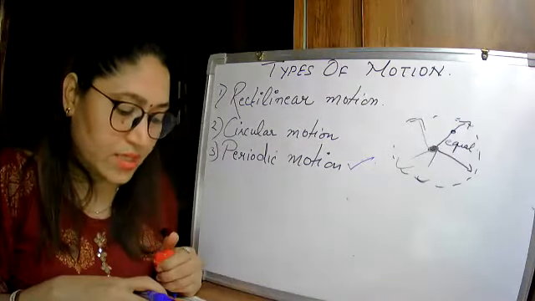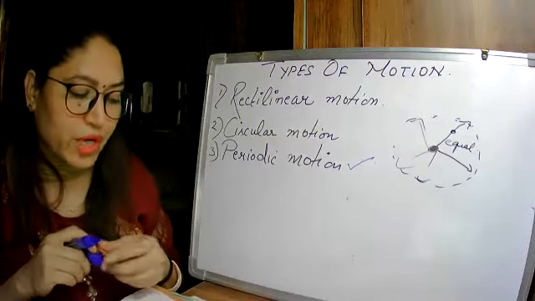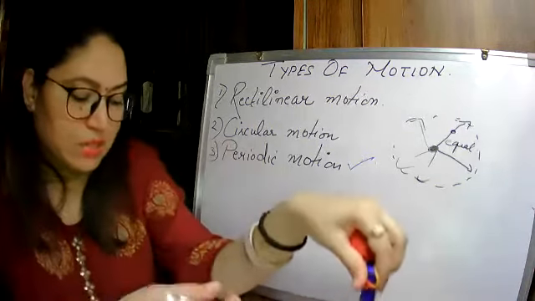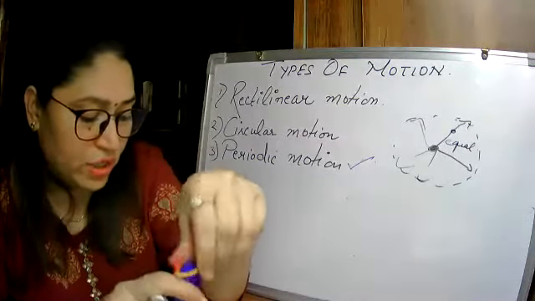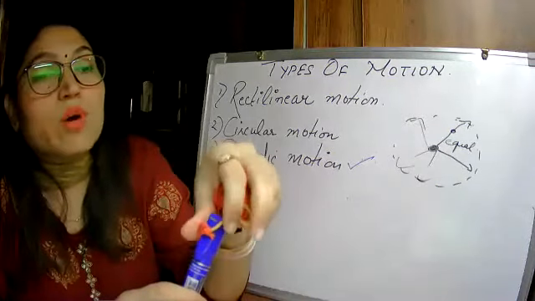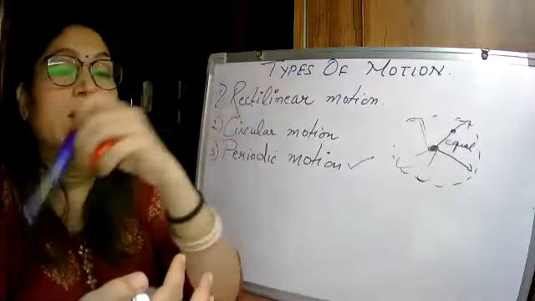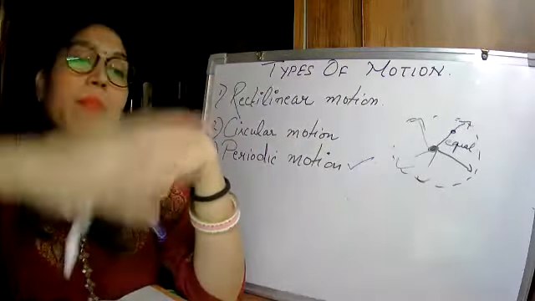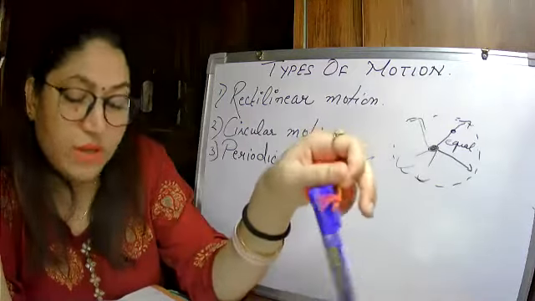Now something to have a lot of fun with, and something that will help us understand periodic motion. Motion of a pendulum, underline all these examples now. These are all examples of periodic motion. Motion of a pendulum, I already showed you. A branch of a tree moving to and fro. You might have observed when high wind blows, the branches of the trees are moving to and fro or up and down, that is also a periodic motion. Then strings of a guitar.